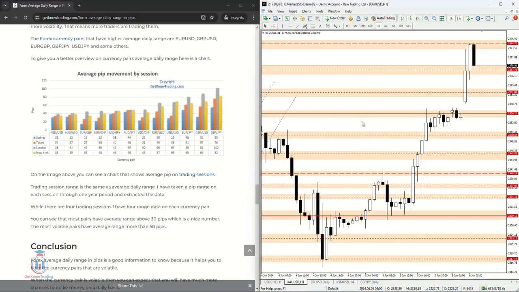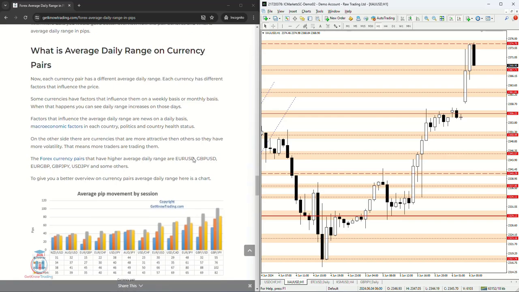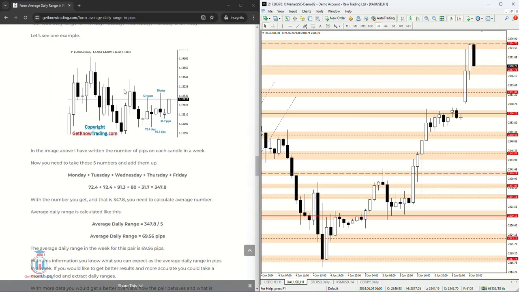I hope I have helped you to understand what the average daily range in pips is and also how to calculate it. Use this example that I've created here for you, with this formula, to get the average daily range in pips or for any other time frame. Just remember, this was the daily. If you would like to have the 1 hour average, select several of these candles.